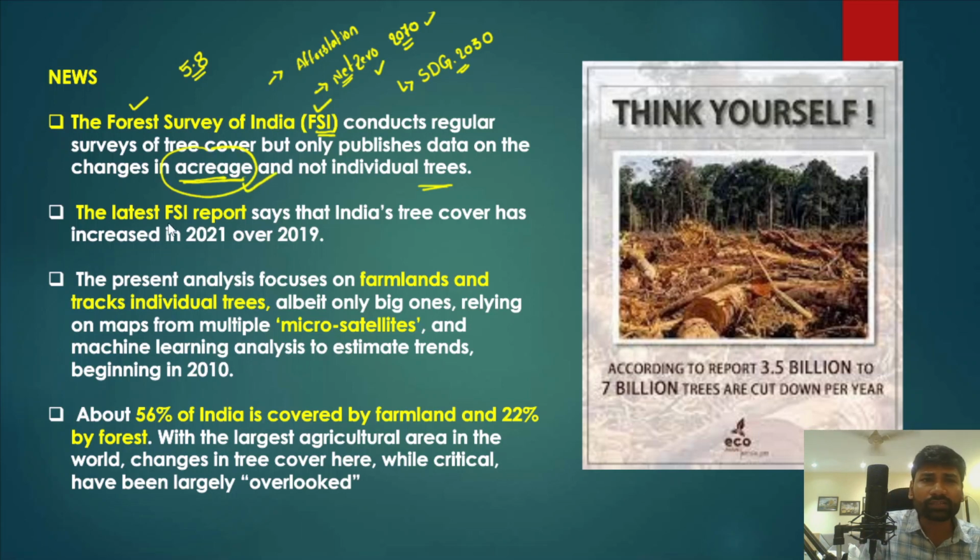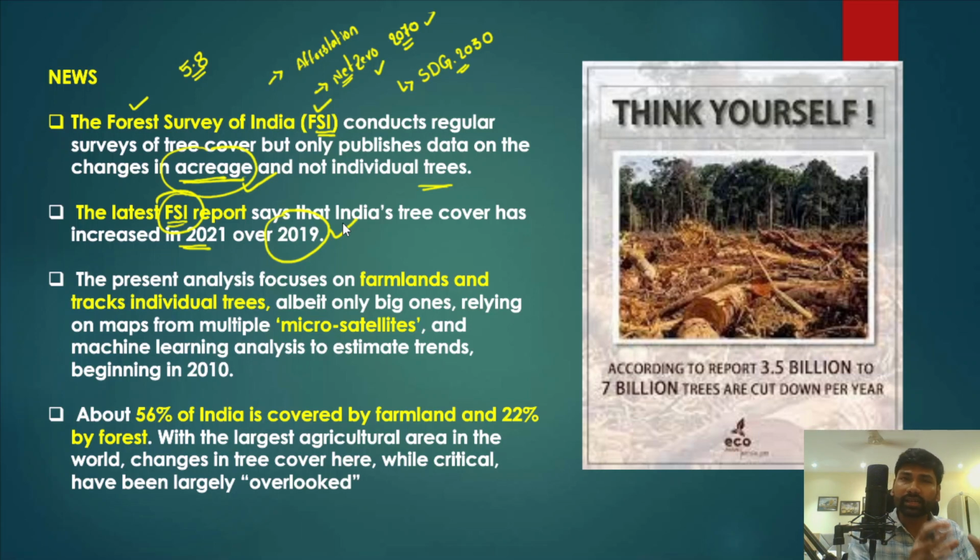And in fact, the latest Forest Survey of India report says that India's tree cover has increased in 2021 over 2019. So that is what the Forest Survey of India is telling us, that India's afforestation drive has significantly increased in recent times. The forest cover or tree cover has also increased.